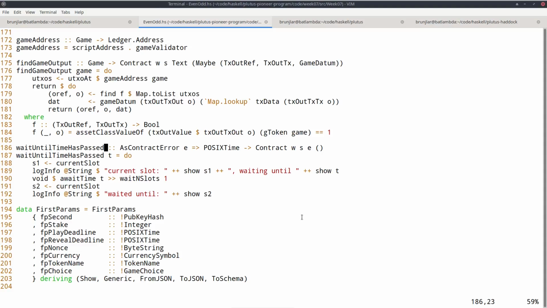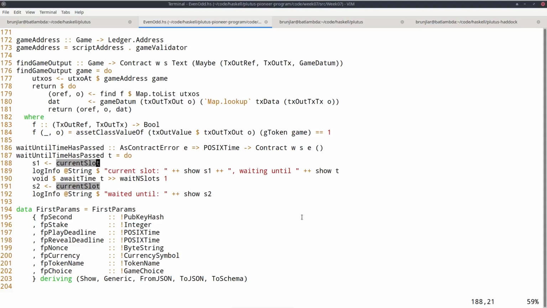Now there's a second helper function, wait until time has passed. The idea is it gets a POSIX time and then it waits until that POSIX time has passed and we are in the next slot. So how do I do that?